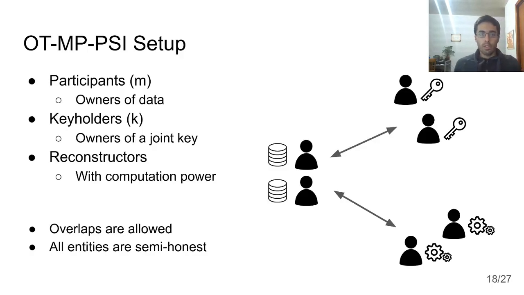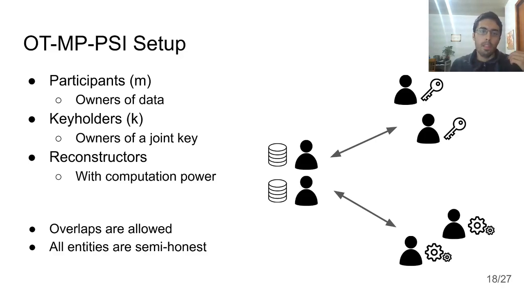Okay, now onto the protocol itself, and I'll first go over the setup, where we have M participants, which are the owners of the data, and each of them own some set of size at most n. Then we have K key holders, which jointly own some key. And finally, we have the reconstructors, which can be seen as the ones that have more computation power.